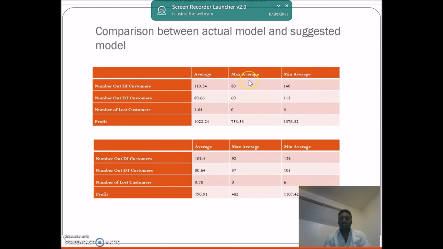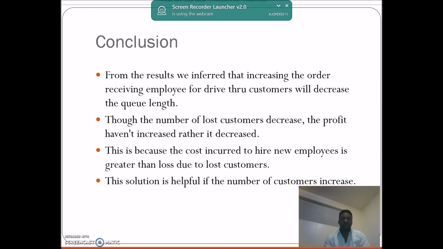Comparing both the actual model and the optimal model, we found that the number of lost customers decreased from 1.64 to 0.78. It's a good decrease, but the profits are also reduced from 1022 to 790. But this is a very bad sign in a business.